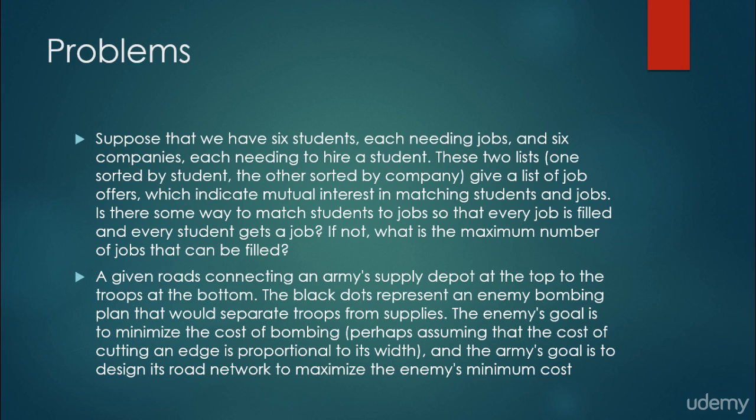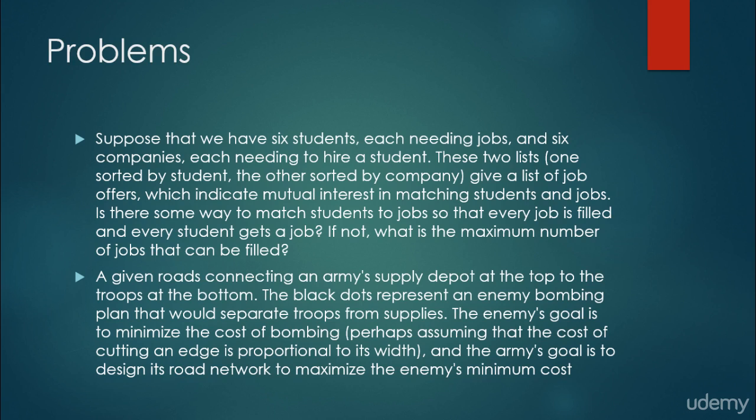Another two problems. The first problem is the so-called and famous bipartite matching problem. We have 6 students, each needing jobs, and 6 companies, each needing to hire a student. These two lists give a list of job offers, which indicate mutual interest in matching students and jobs. Is there some way to match students to jobs so that every job is filled and every student gets a job? It is called a perfect match. And if not, what's the maximum number of jobs that can be filled? This problem can be solved easily with the Ford-Fulkerson algorithm.